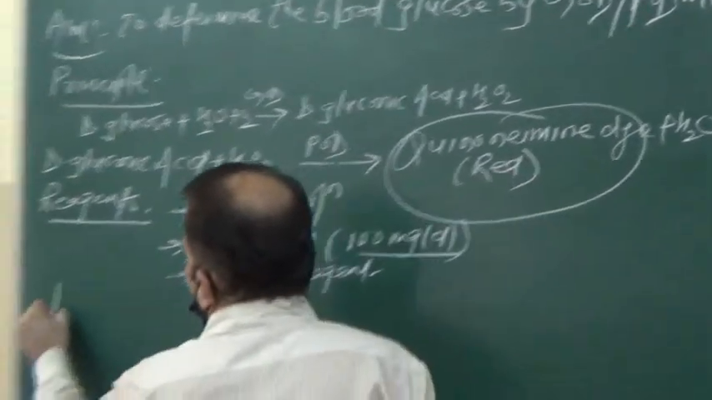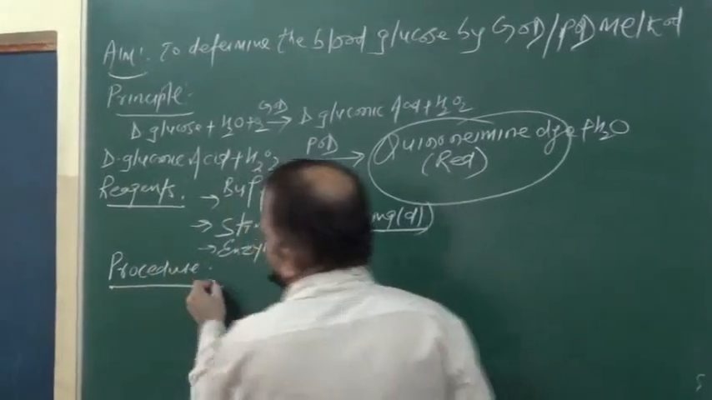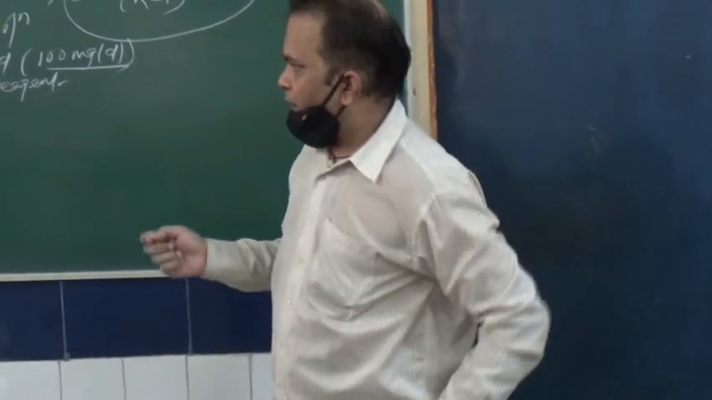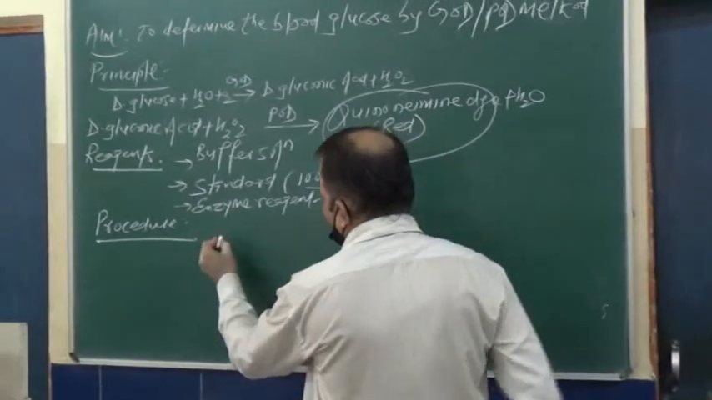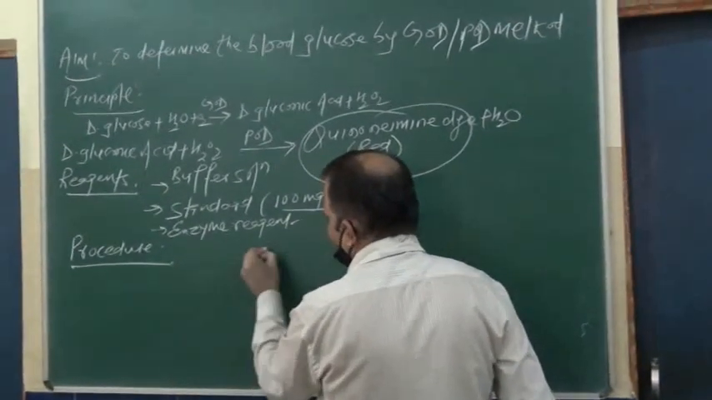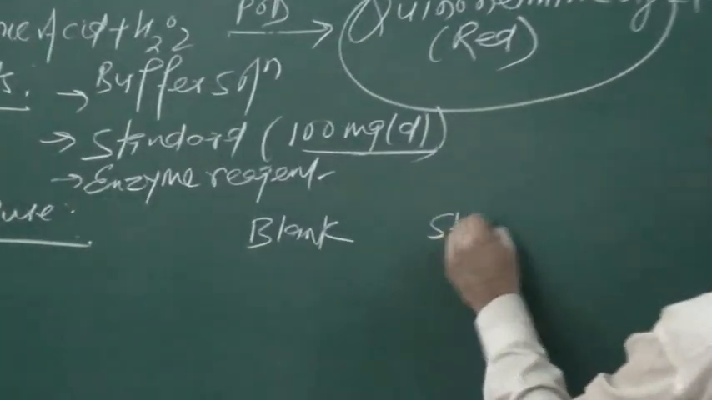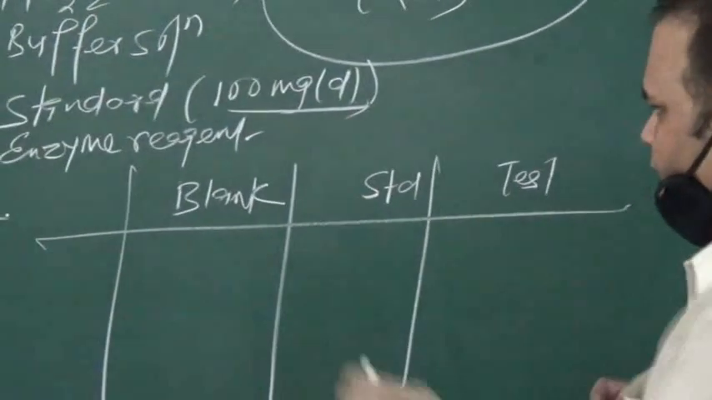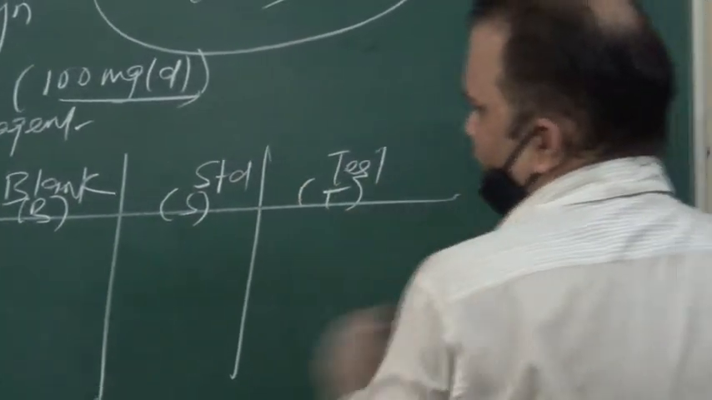Now what is the procedure? Now we come to the next point, the procedure of this method. For the procedure, we have to take 3 test tubes and mark them blank, standard and test. Already we have marked them: B for blank, S for standard and T for test.